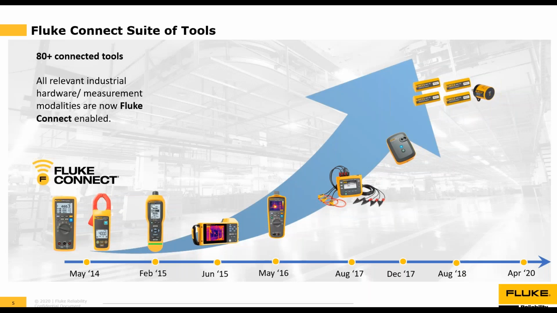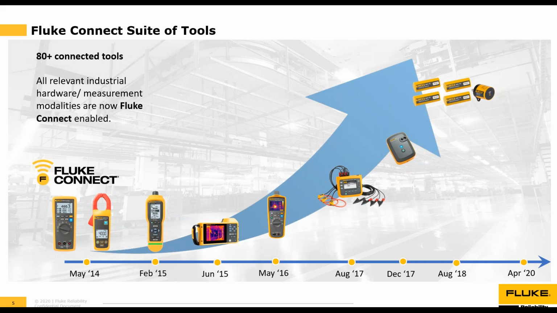Fluke Connect works with over 80 different tools in 11 different categories, including digital multimeters, clamp meters, installation testers, vibration meters, scope meters, process meters, thermometers, insulation testers, infrared cameras, power loggers, and power quality monitors. The easiest way to tell if a tool will work with the Fluke Connect software is if it has the letters FC in the model name.